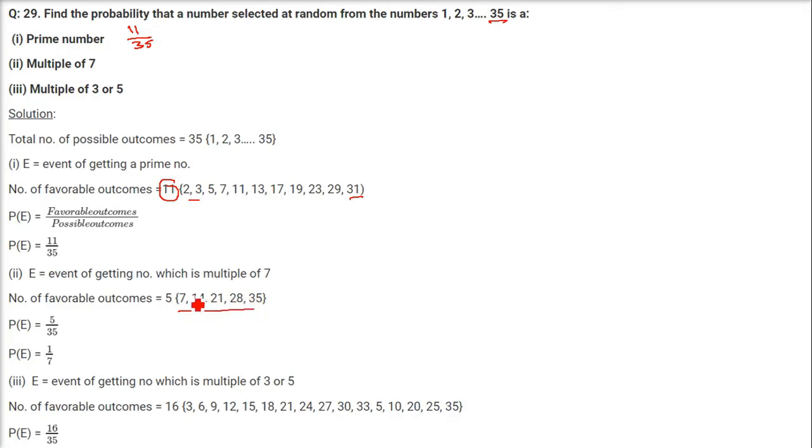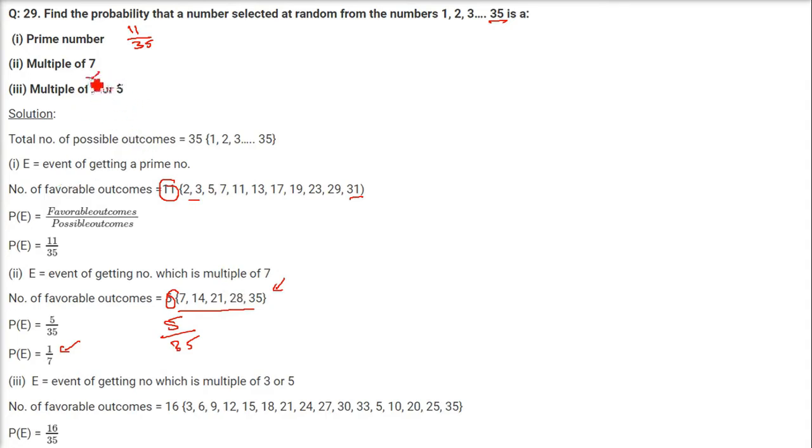So here we have the table of 7, between 1 and 35. You count the numbers. How many numbers are there? It is going to be 5. So the favorable number for us is 5, and of course 35 is the total number of possibilities. So 5 by 35, this is going to be 1 by 7, the probability of getting a multiple of 7. How about multiple of 3 or 5?